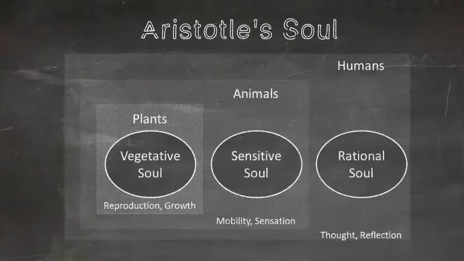What Aristotle was really doing was putting all living things into one big set with different characteristics. The only thing that separated humans from the rest of life was that they had a rational soul. They could think and reflect.